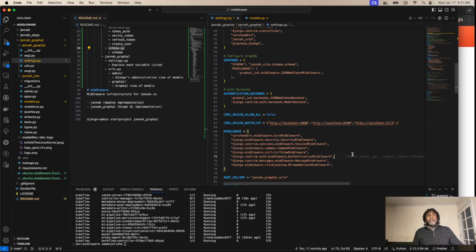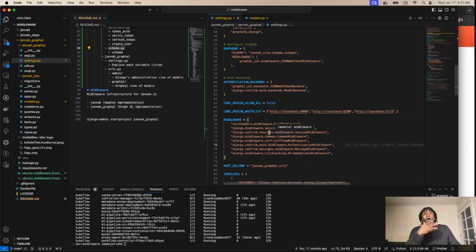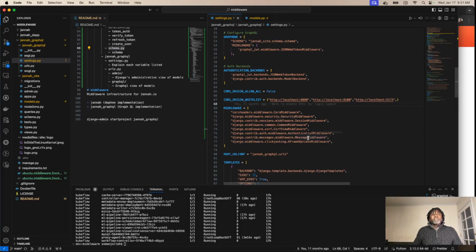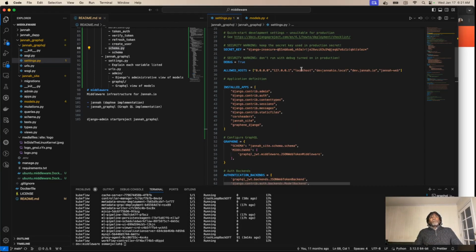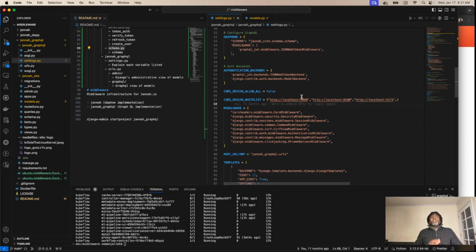Not only are we limited in who we can talk to, we're limited in what type of things we can talk about. This is part of security. We're basically saying, only talk to us from here, and even from there, if you're not one of these apps, we ignore you as well.